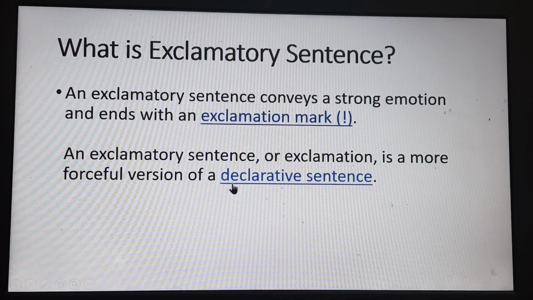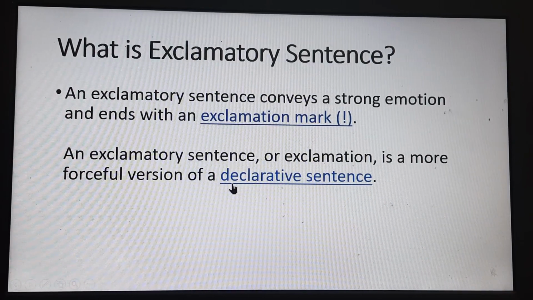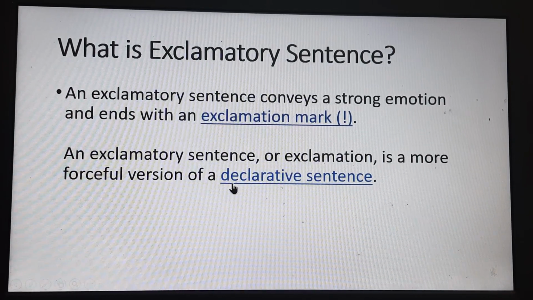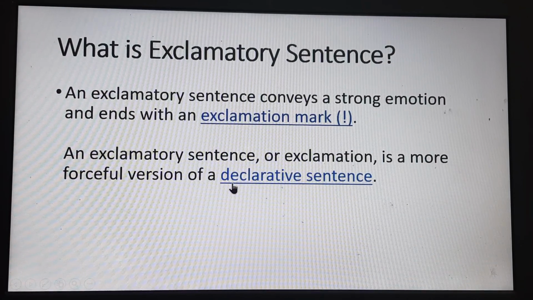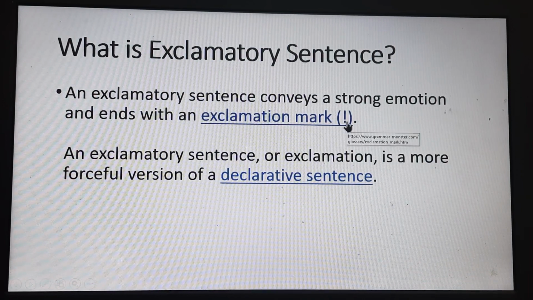Okay? An exclamatory sentence expresses sudden feeling or emotion of the human mind. So dear boys, after an exclamatory sentence, the note of exclamation will be given.